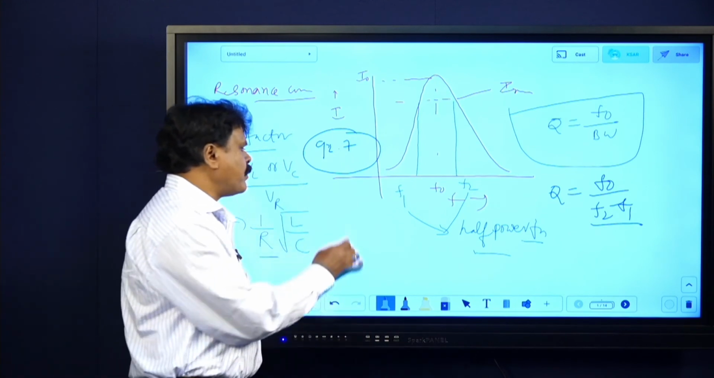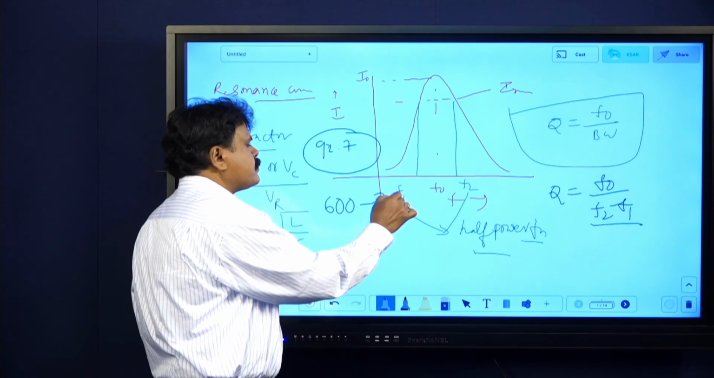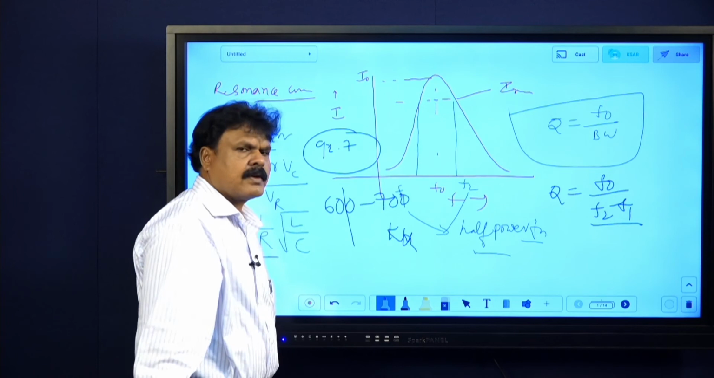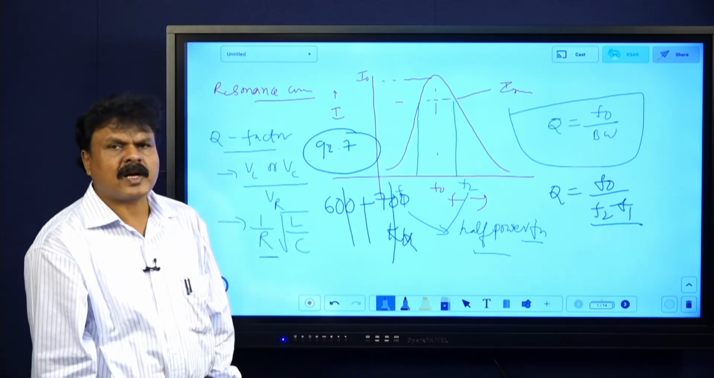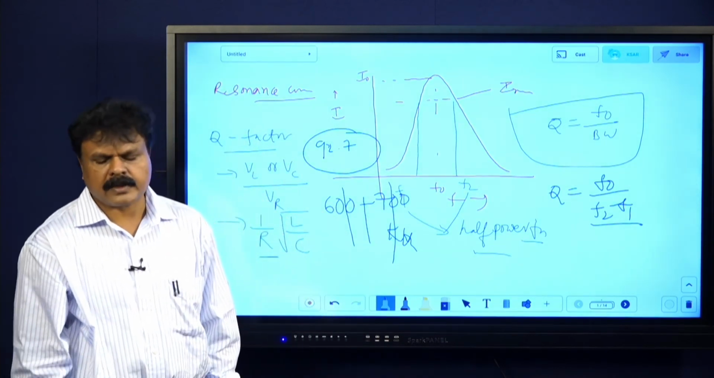Whereas in AM, let me say the station is from 600 to 700 kilohertz frequency. You put at 600, you will get the station. Here also you will get, here also you will get. Quality may not be that good, but in FM quality will be good. That is called quality factor.